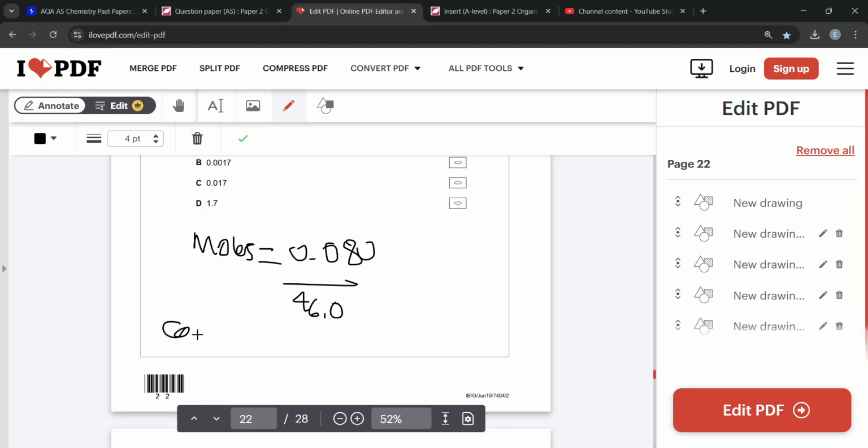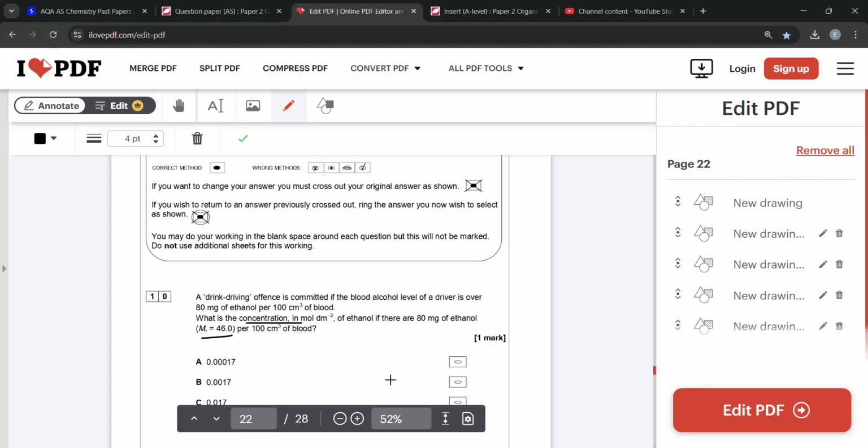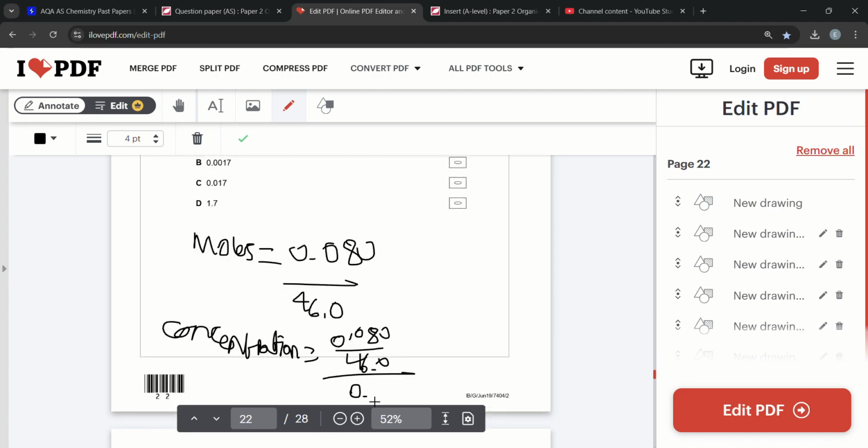Concentration is going to be the number of moles divided by the total volume. 100 centimeters cubed, but we want a moles per decimeter cubed, so divide that by 1000, 0.100. Should get 0.017.